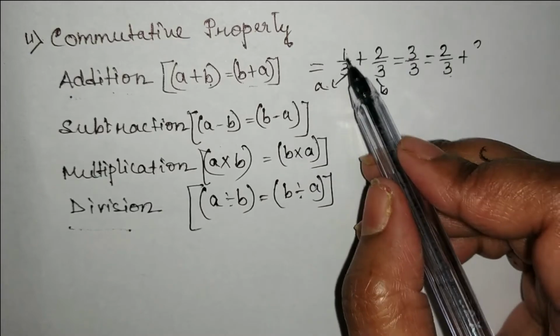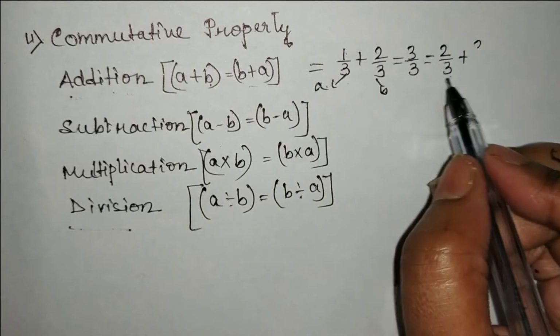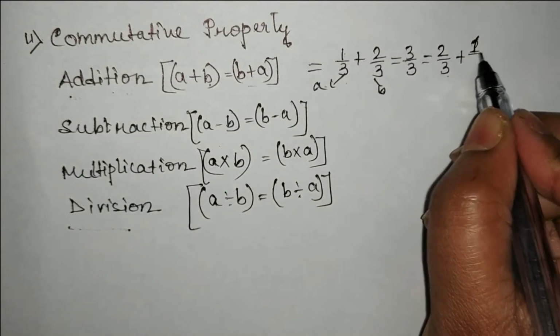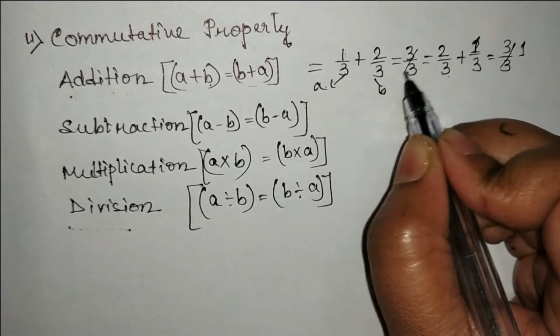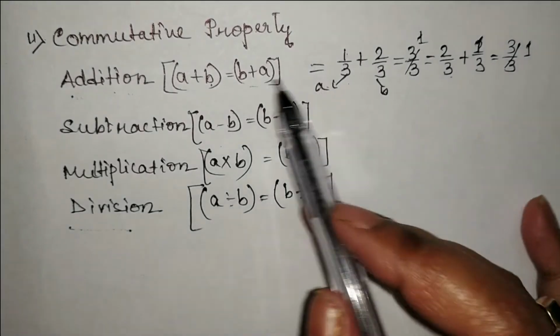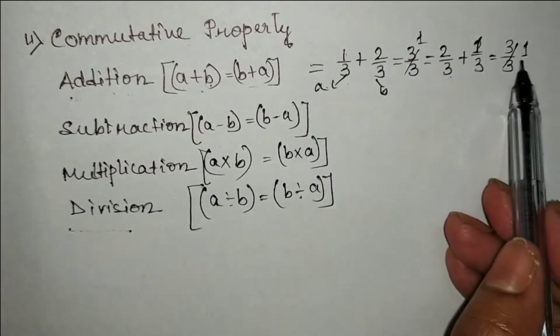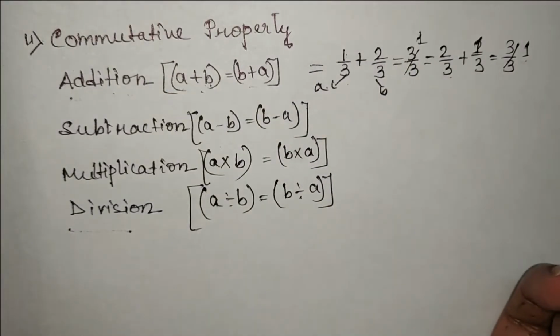So here A is 1 by 3 and B is 2 by 3. Now we are putting B at first, so 2 by 3 plus 1 by 3. Here also we are getting 3 by 3, which is 1. So that means if we arrange the numbers, in case of addition we are getting the same number, which is 1. So we can say that addition is commutative.